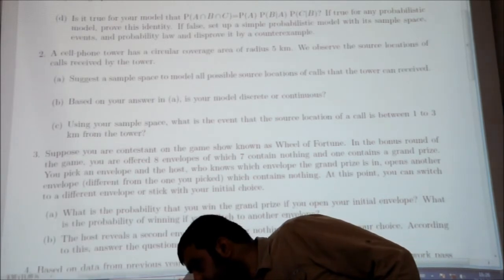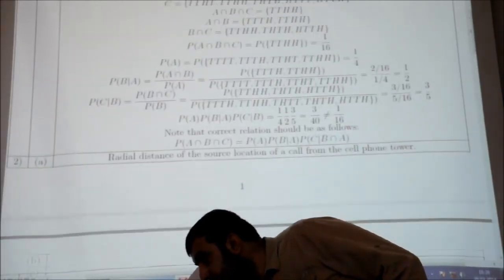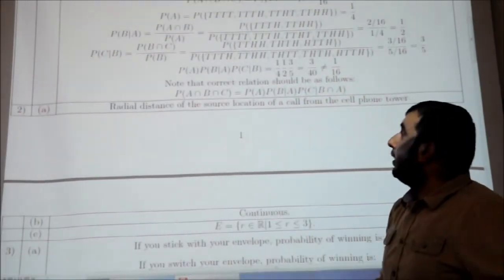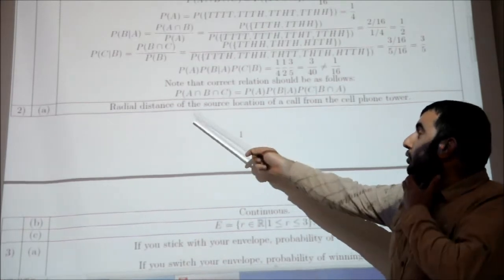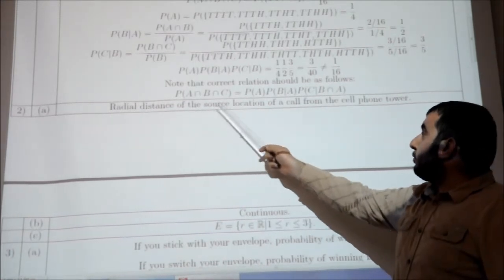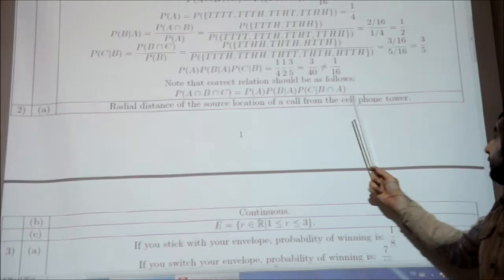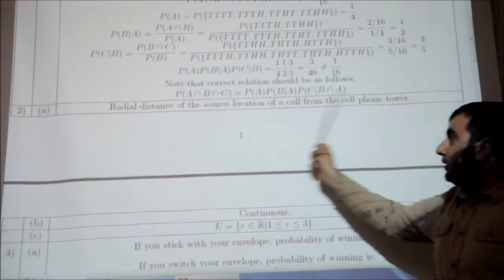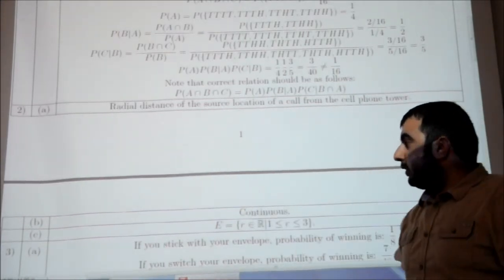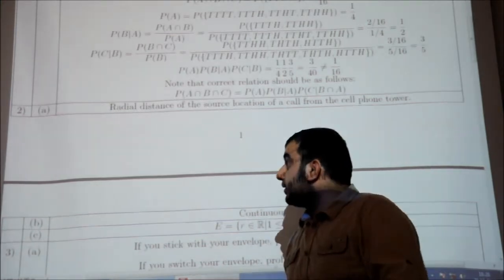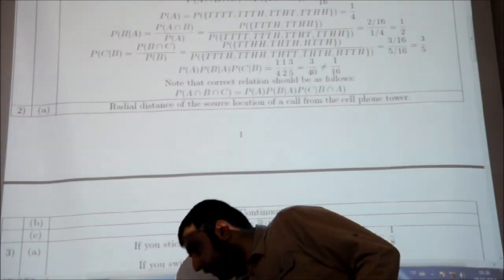Let's look at the solutions. The radial distance of the source location of a call from the cell phone tower is the sample space.